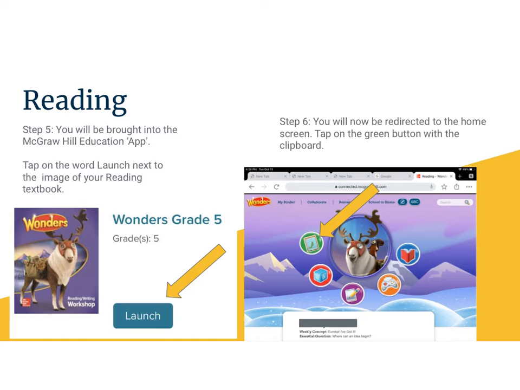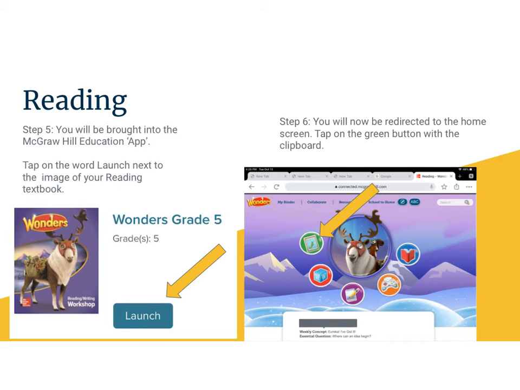Step 5. You will be brought into the McGraw Hill Education App. Tap on the word Launch next to the image of your reading textbook. The screen will look like this, and you might have 1 or 2 textbooks there. You'll see one of them that we have in our desk. You're going to tap on this blue button that says Launch. Step 6, you will now be redirected to the home screen. Tap on the green button with the clipboard. So this is what the screen will look like.